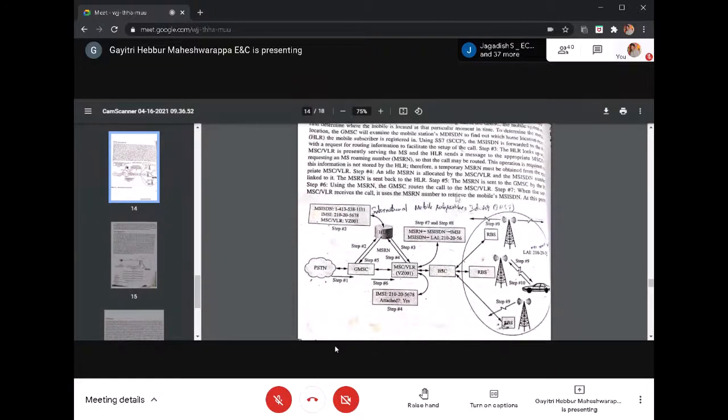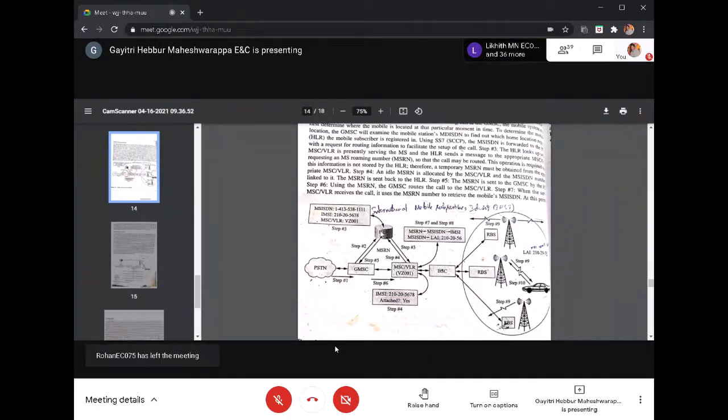So this is the entire cellular network. The incoming call is coming from the PSTN, that is the landline call. The PSTN is connected to the GMSC, and behind the GMSC we have many MSCs. The GMSC will route the call to the particular MSC, either MSC1 or MSC2. How will it come to know?